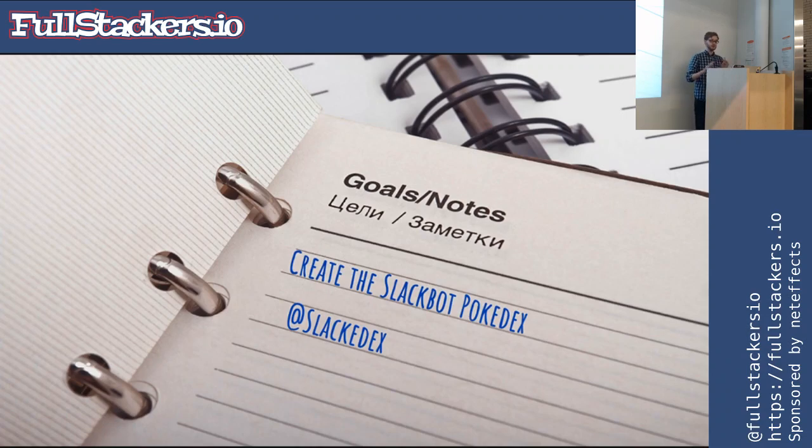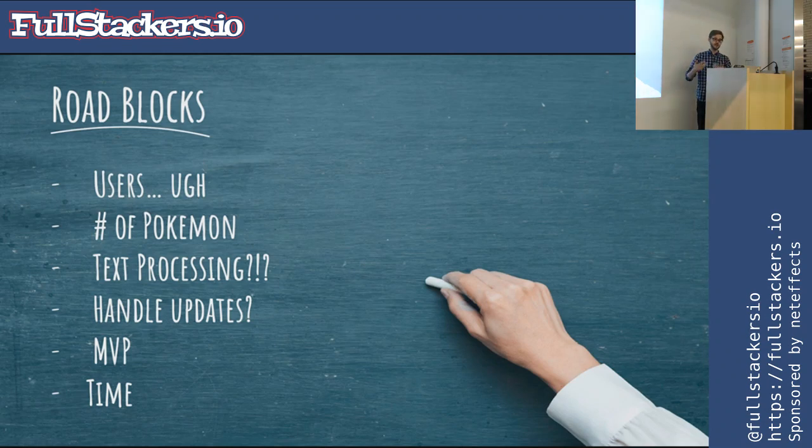But before we begin on that, we have to think of what are our roadblocks? What are the things we need to do to accomplish this task? First on that list is our users. If anyone's built a Slack bot before, you have to understand that you don't know your users, and you can't really know who they are. You don't know how they'll speak or how they'll talk. You don't know if they misspell something, what their grammar is, things like that, if they speak in different languages, and you have to handle those cases.